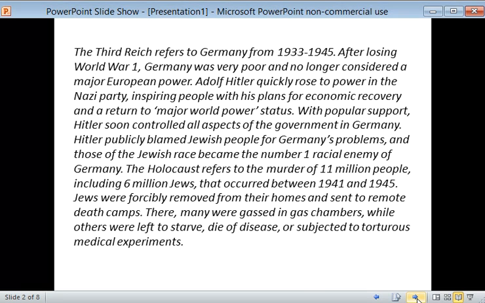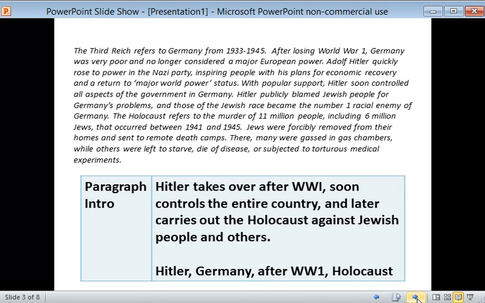So the next thing we have to do is write the central idea of this first paragraph. We're going to do it in Cornell note style. So on your paper, write paragraph intro on the left, and then copy this main idea on the right. Hitler takes over after World War I, soon controls the entire country, and later carries out the Holocaust against Jewish people and others. As always, you can pause if you need to write, but I'm going to move on. You can also write some main ideas: Hitler, Germany, after World War I, Holocaust, that give us an idea of the subjects of the passage and the setting.